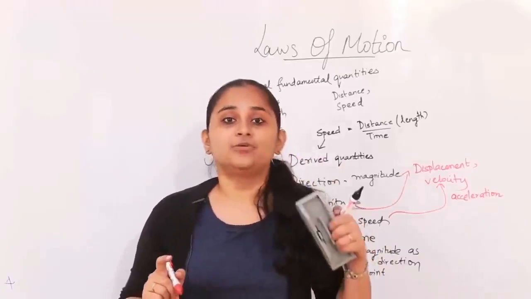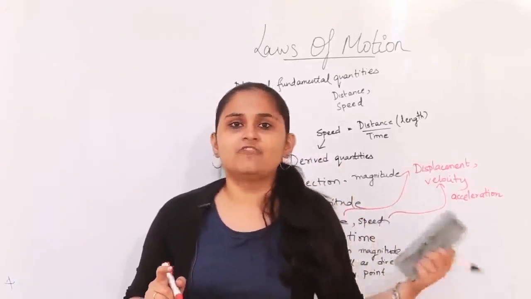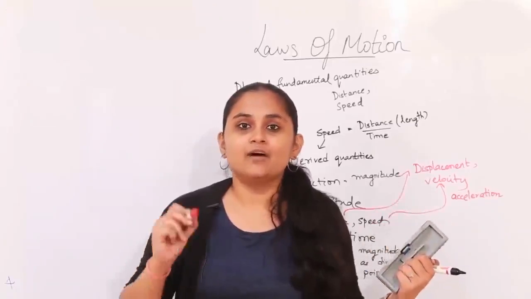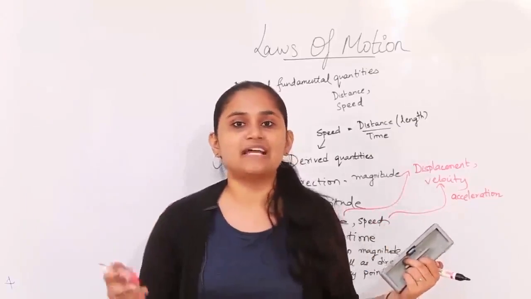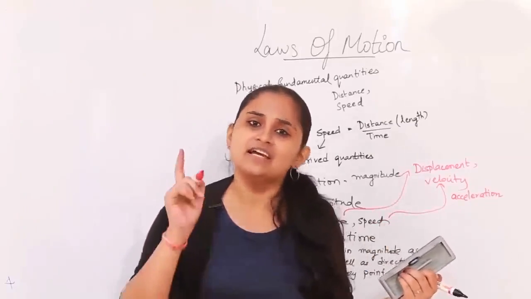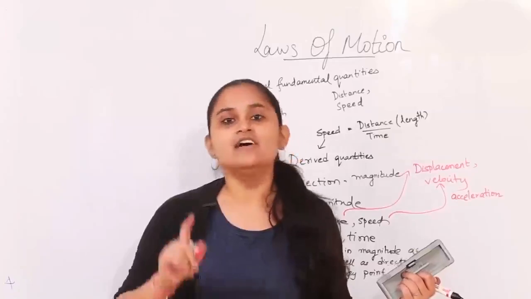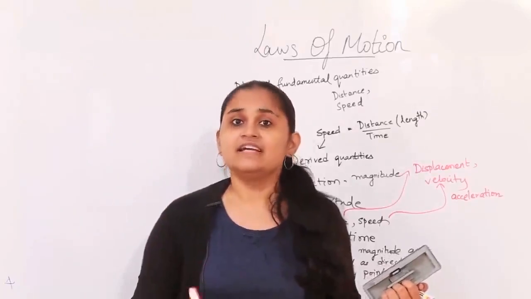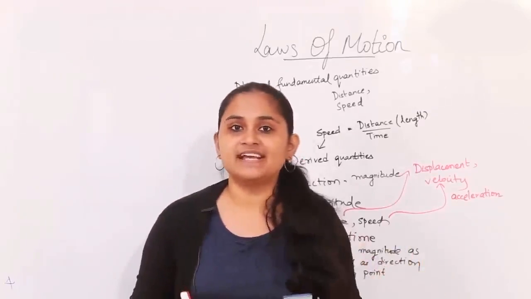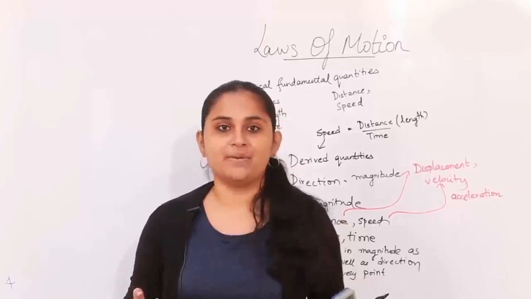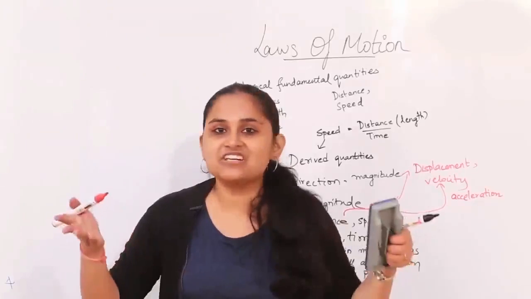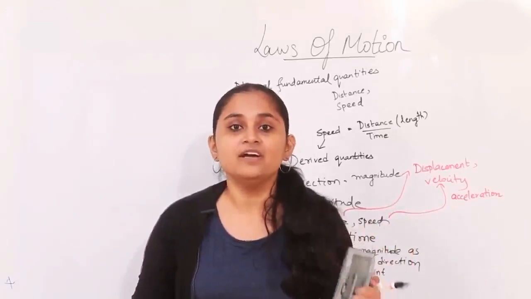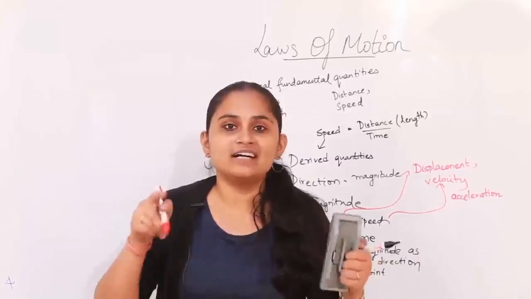People before Newton, like Aristotle, a Greek philosopher, thought it was a natural tendency that a body would come to an equilibrium position, like falling onto the ground. He thought it was naturally occurring, that any body would finally end up in a natural state. But Newton opposed this notion of Aristotle, saying naturally this cannot happen. A body cannot naturally come to a motion. So there should be some other phenomenon which is responsible for this occurrence.